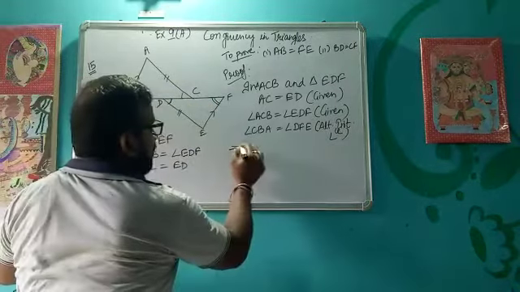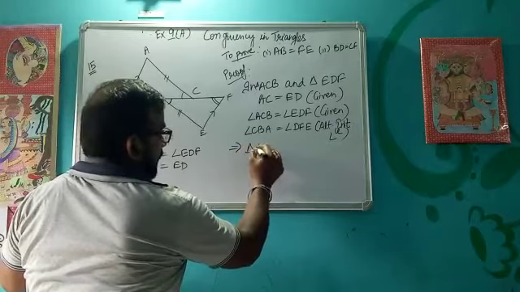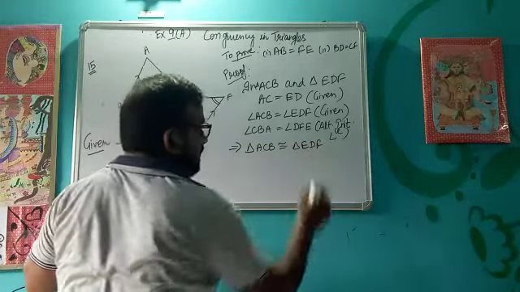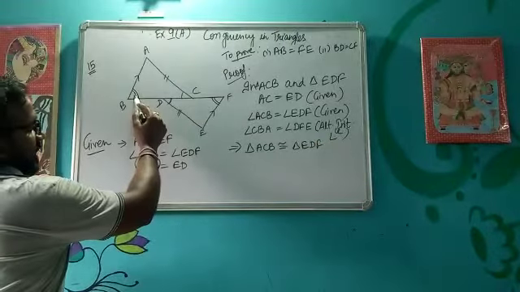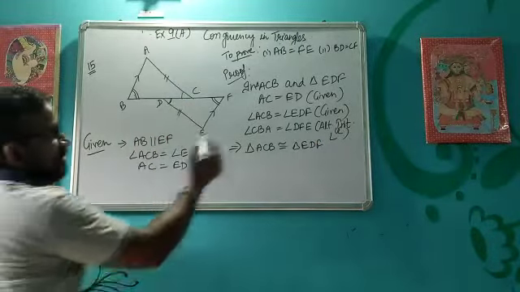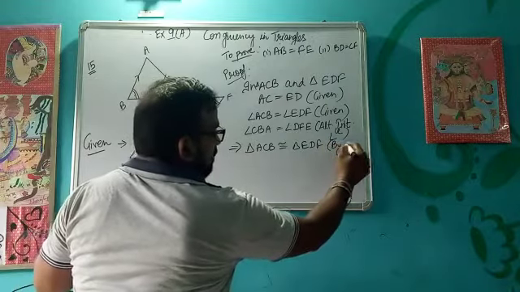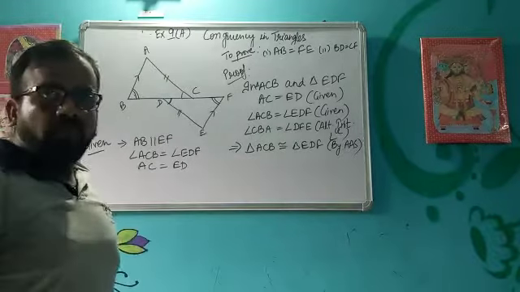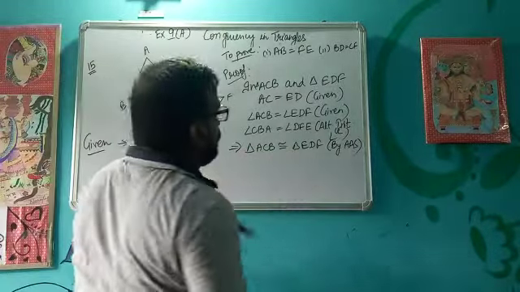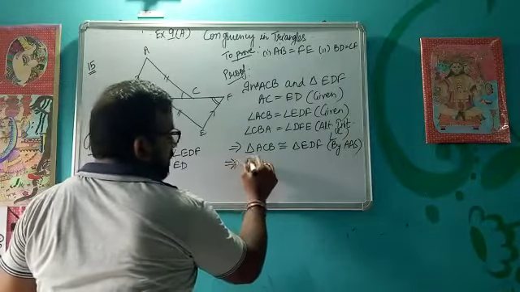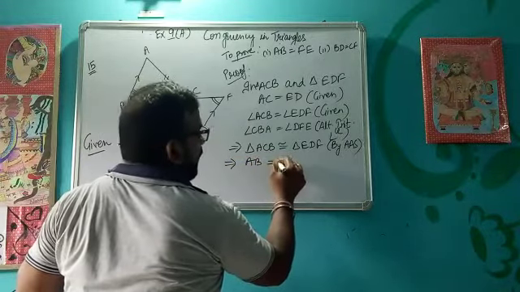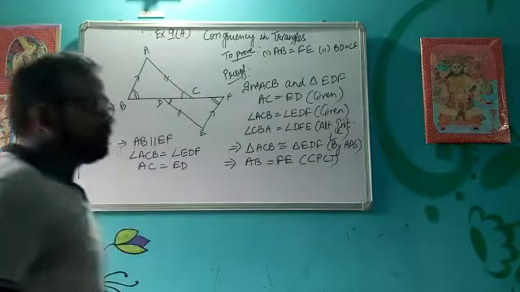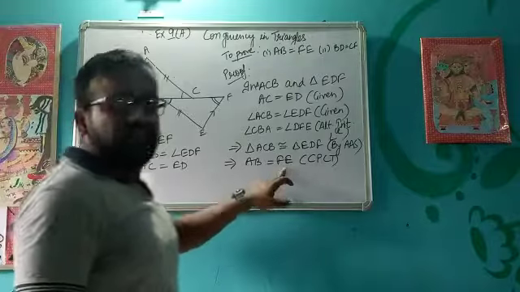Hence we can say that triangle ACB is congruent to triangle EDF, and let's check the criteria. This is angle side. So by angle side. Okay. Now these two are congruent to each other. So we can write AB is equal to FE by CPCT.